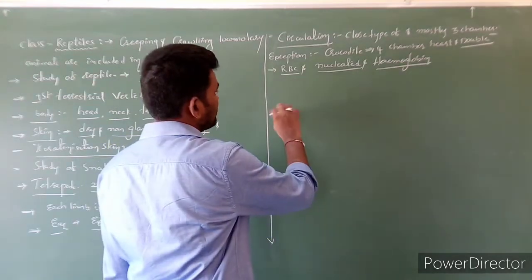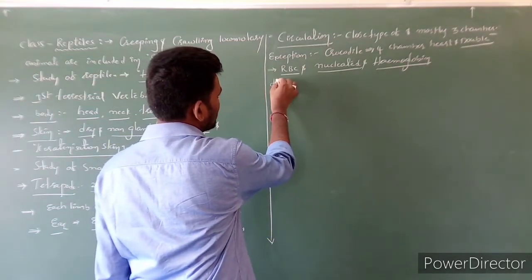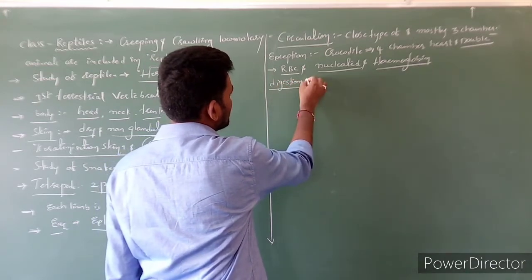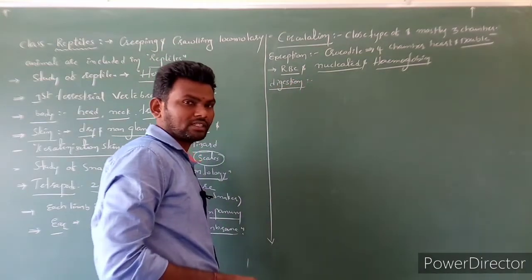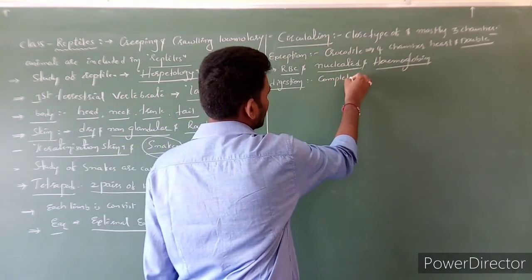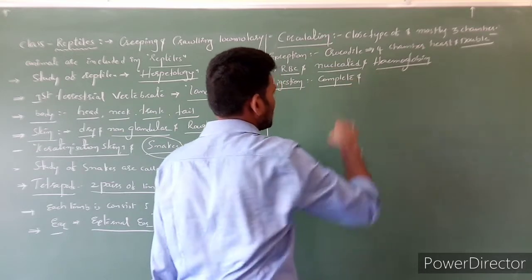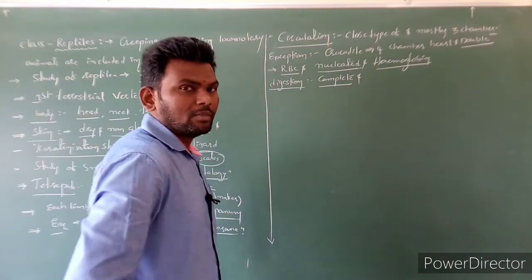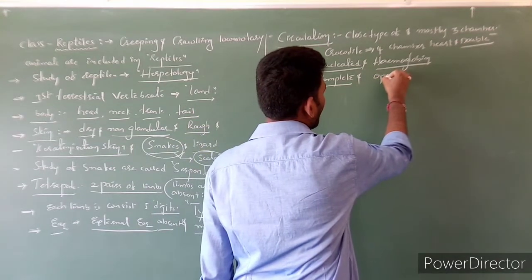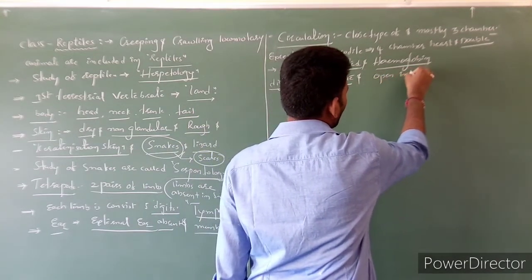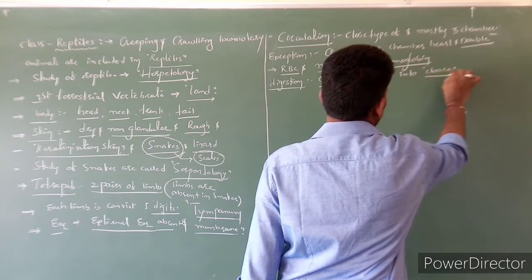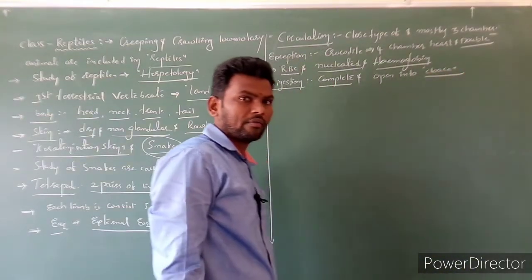Next, digestion. The digestive system is a complete digestive system. The alimentary canal opens into the cloaca.